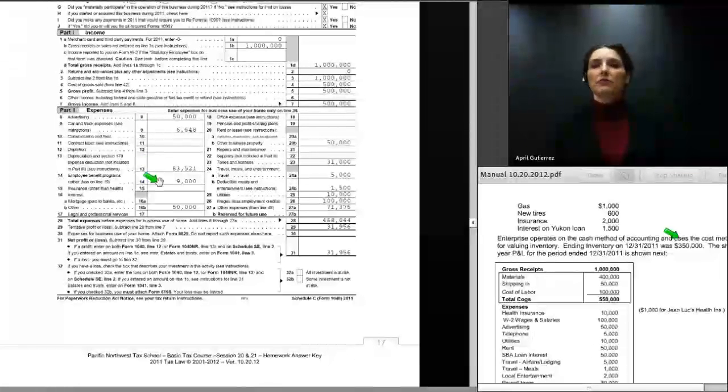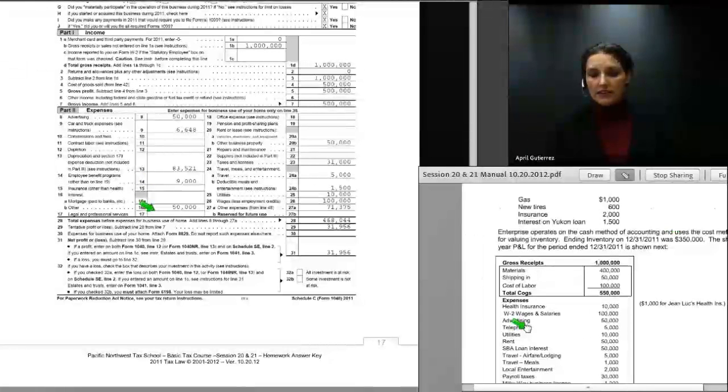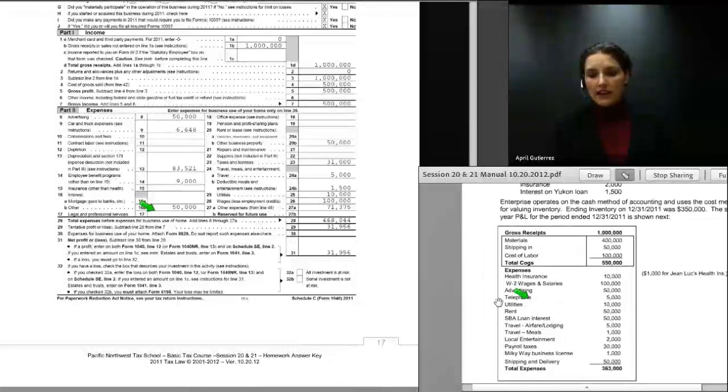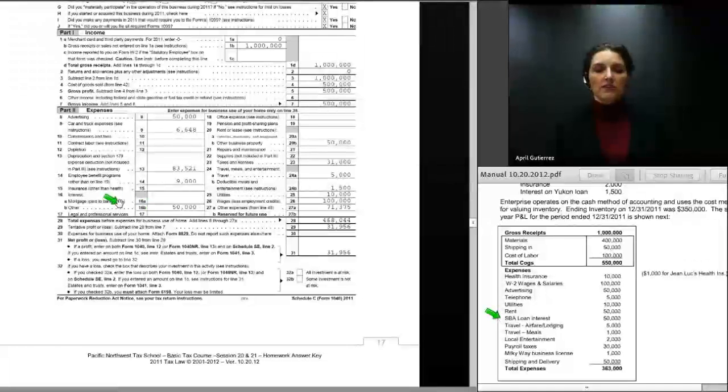The employee benefit program, that is the health insurance expense. $10,000 minus $1,000 of owner's insurance leaves a $9,000 deduction for that line. On line 16, we show other interest expense, and we can see down here that we had an SBA loan interest expense of $50,000, and that is what we entered on line 16B. Then on line 20, we entered the rent on line 20B. That was $50,000.